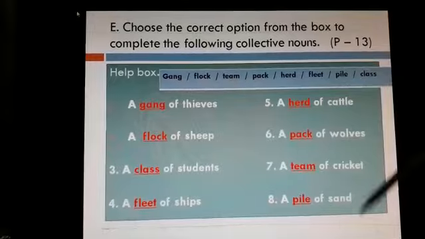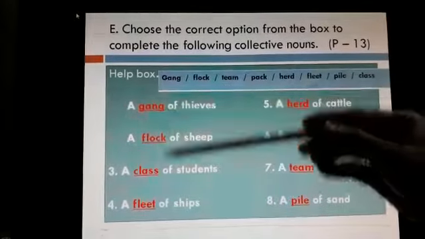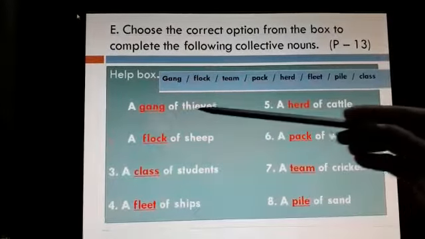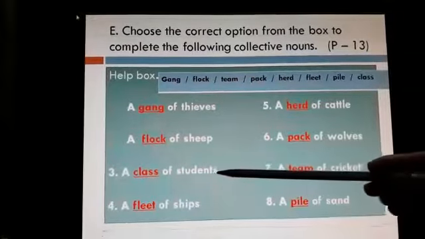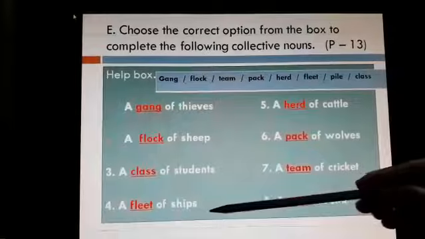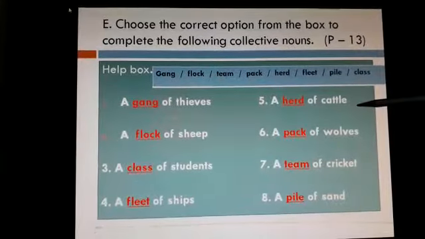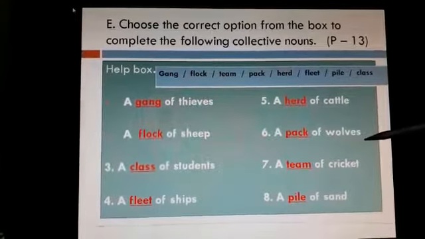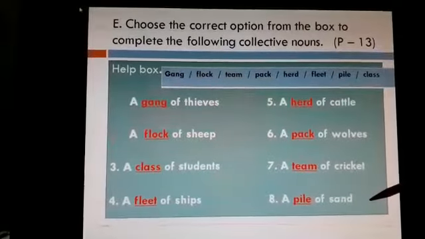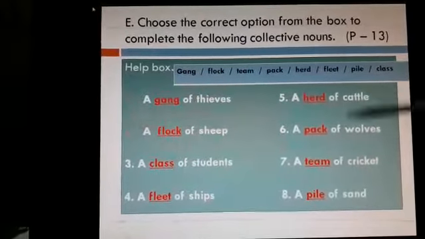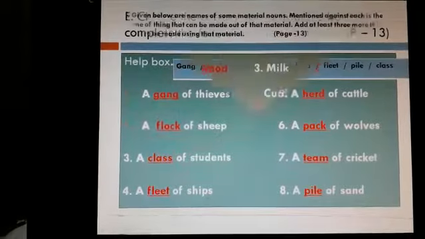So here is the question and the answers have been in red letters and underlined. A gang of thieves, a flock of sheep, a class of students, a fleet of ships, a herd of cattle, a pack of wolves, a team of cricket, a pile of sand. So these are the answers. Write it in the textbook and learn.